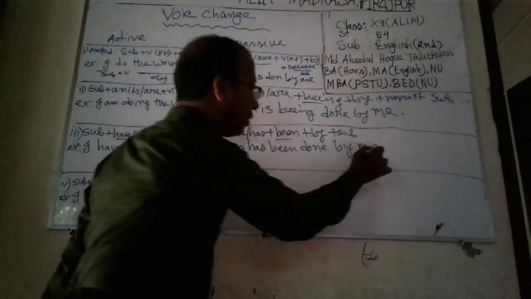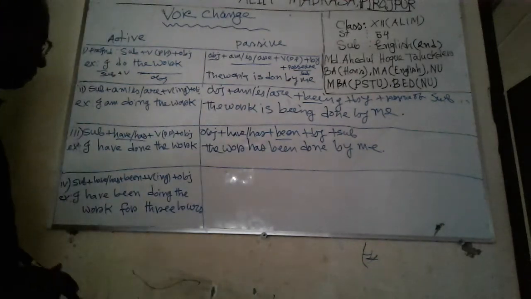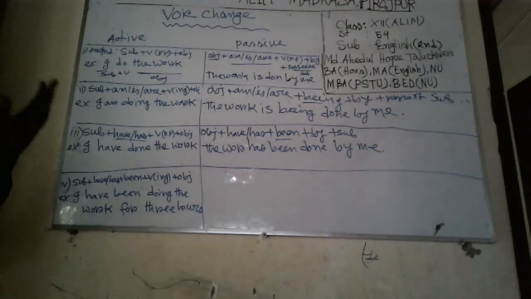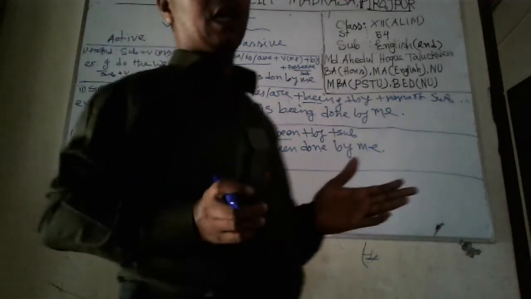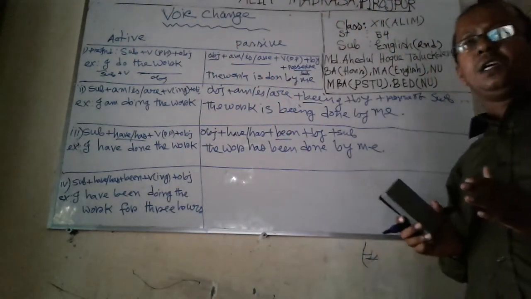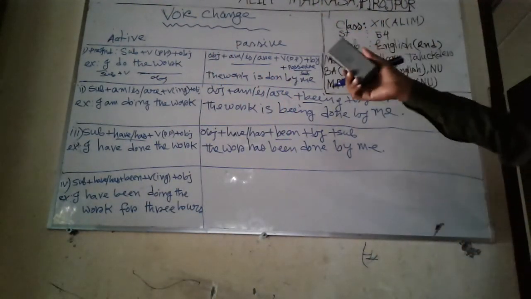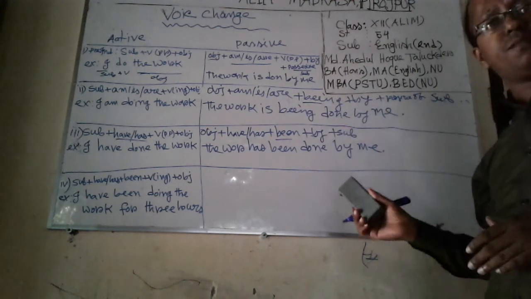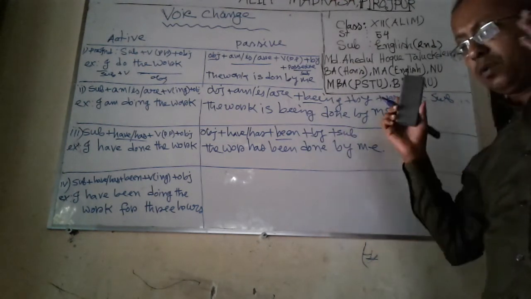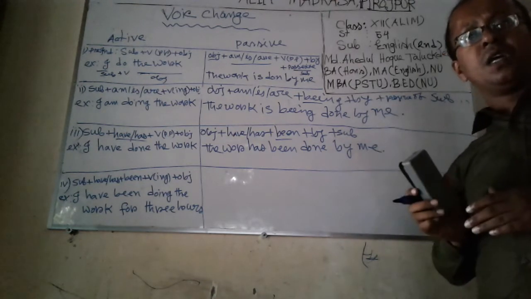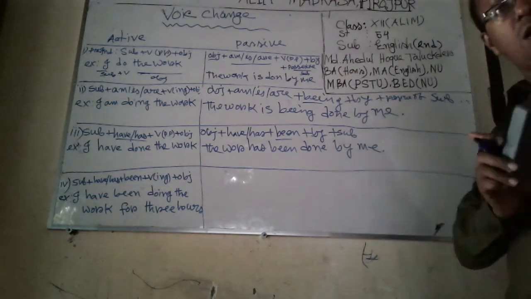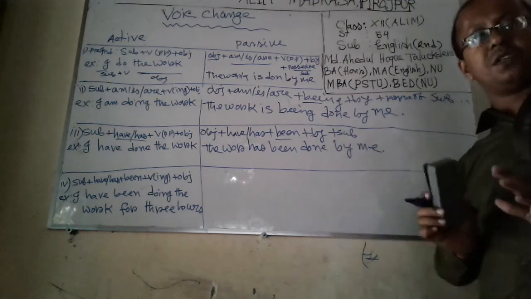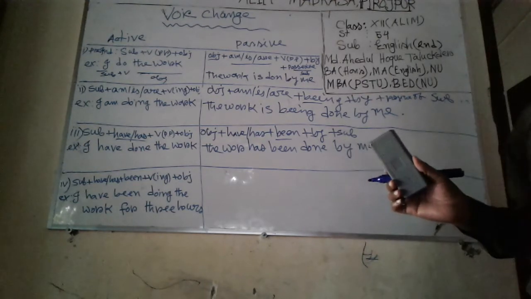By me. Okay, full stop. So clear. Using this mathematical-like theory, you can easily change from active voice to passive voice, and you should keep in mind that all the tenses are active voice.